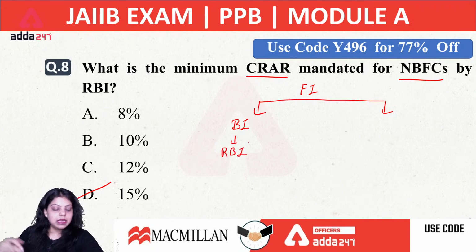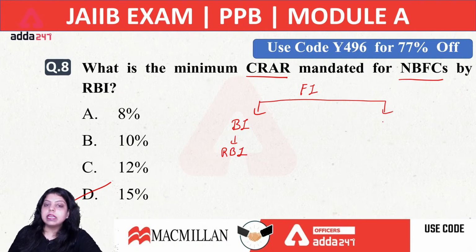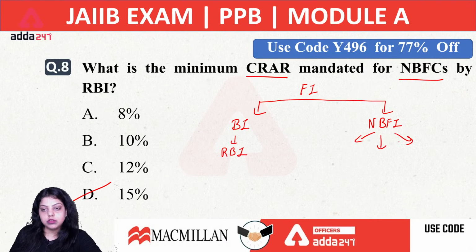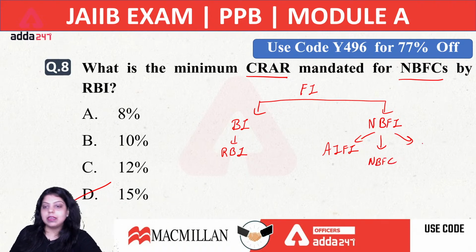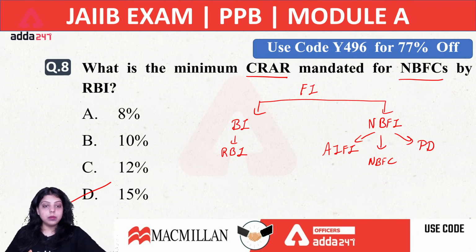First is scheduled bank and second is non-scheduled bank. Now when it comes to other financial institutions, those are known as non-banking financial institutions. Non-banking financial institutions cover, first of all, all India financial institutions, that is NABARD, SEBI, NHB and Exim Bank. All these are the all India financial institutions. Next, it covers the NBFCs, that is non-banking financial companies, and the third is primary dealers. These are the non-banking financial institutions which are working in India.